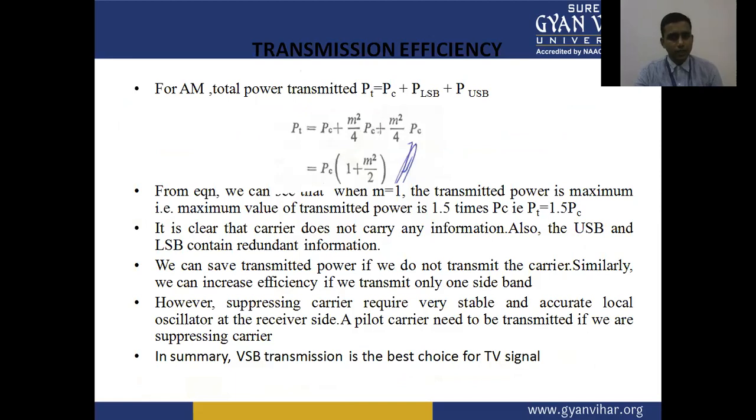Now we have the transmission efficiency for amplitude modulation. The total power transmitted PT is equal to PC plus PLSB plus PUSB. That is, the power in the carrier frequency, the power in the lower sideband, and the power in the upper sideband, and it comes to PC plus m square by 4 PC plus m square by 4 PC, which is PC times the bracket 1 plus m square by 2.